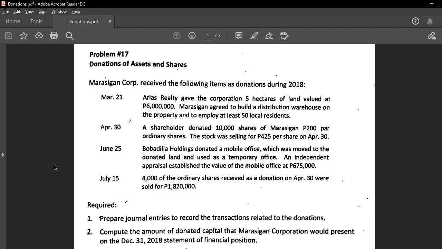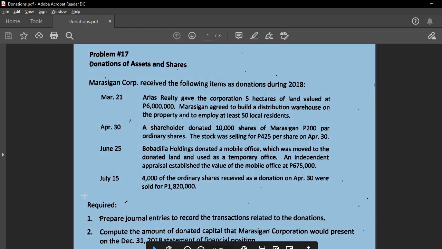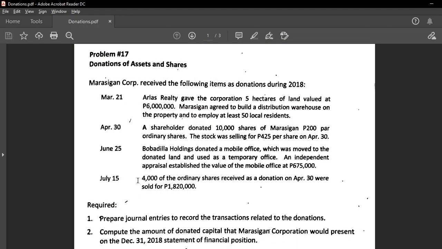Okay, in this video, we are going to talk about donations of assets and shares, and also we are going to discuss legal and contributed capital. So the first problem talks about donations of assets and shares. We are required to prepare journal entries and also to compute the donated capital at the end of the period. If you want to read the whole problem first, then you could just pause the video.